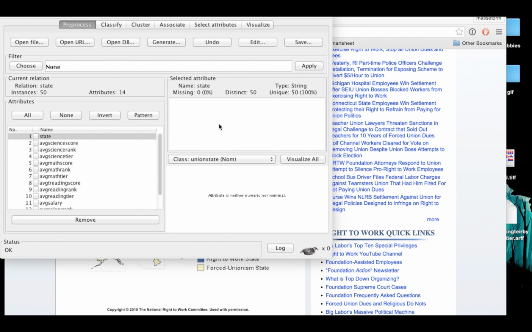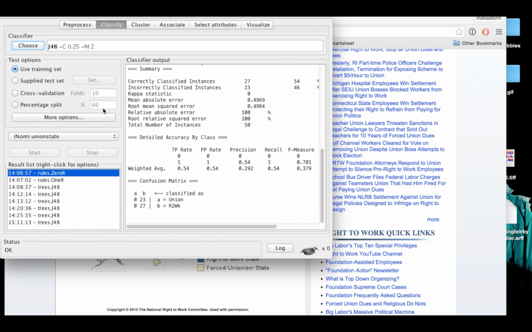Okay, now that we have a sense of the valuable features, we can actually get down to classifying and predicting the class value, union state. So the first algorithm that I ran was actually 0R. Now, 0R basically takes the most frequently appearing classified instance.